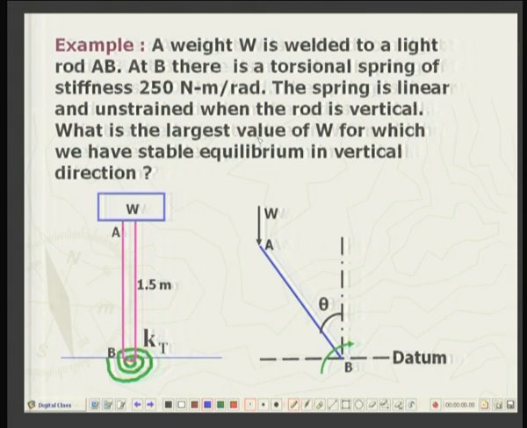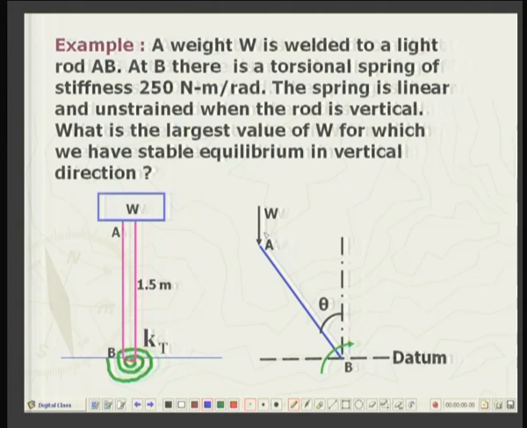The spring is linear and unstrained when the rod is vertical. So, he has defined the datum for the spring. That is, when it is vertical, the spring is untwisted, that is, it is in a natural configuration, and hence the potential energy is 0. What is the largest value of W for which we have stable equilibrium in vertical direction? So, what is that W which, if slightly increased, will cause unstable equilibrium?